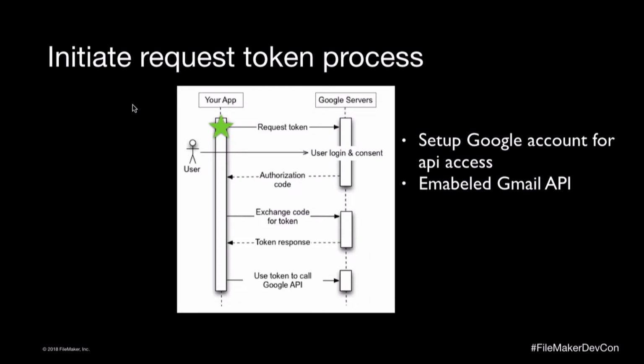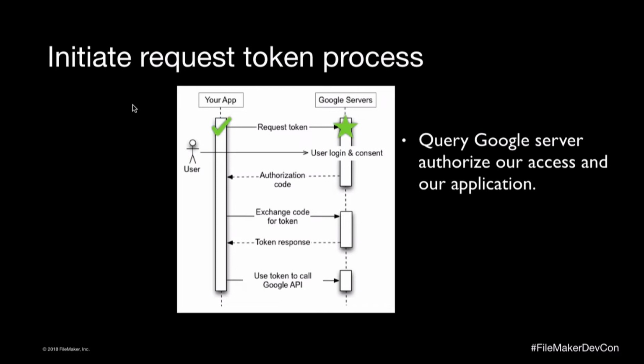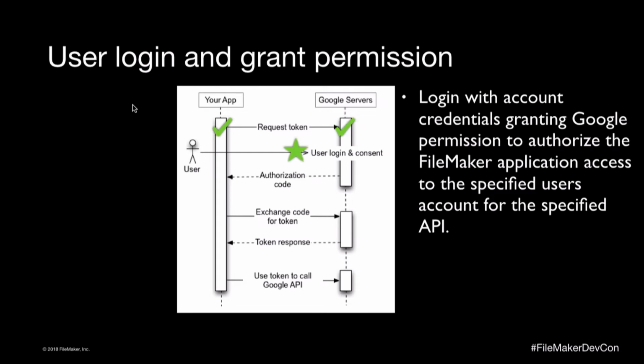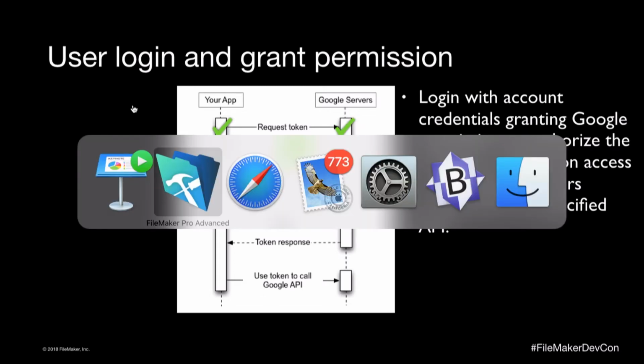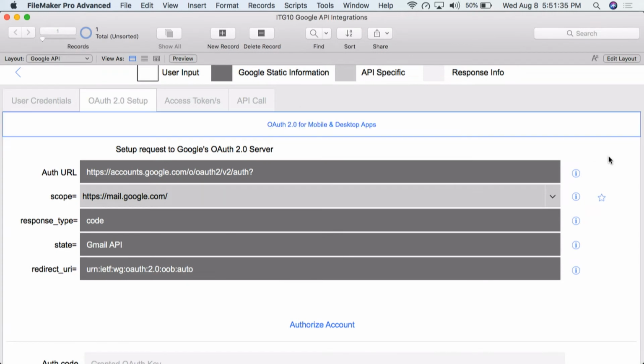So, all right, we've set up our Google account for API access. We enabled the Gmail API. Now we're going to query the Google server to authorize our account, and we'll get our consent screen. So let's go back, and let me show you a little bit of the construct for that.